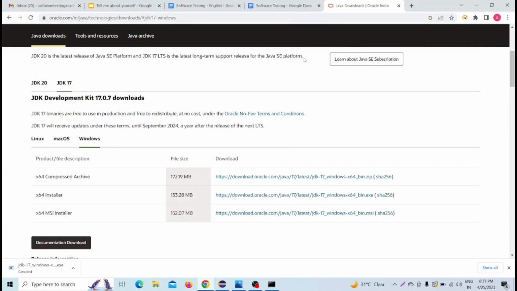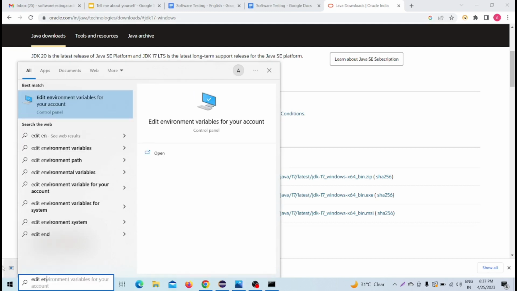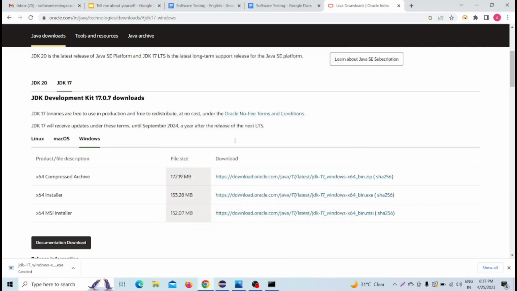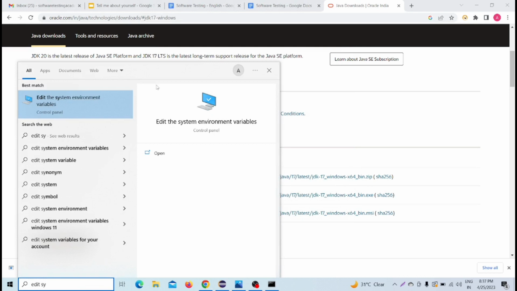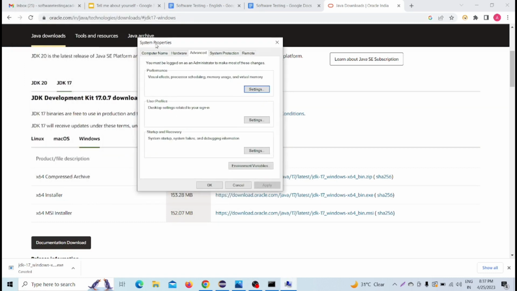Now after installing Java, we have to do some configuration. How can I do that configuration? Go to your Windows search and type here edit environment variables, or you can type edit the system environment variables. Now clicking on that, the System Properties window will come up. Now click on environment variables.